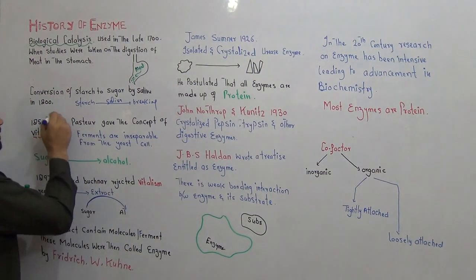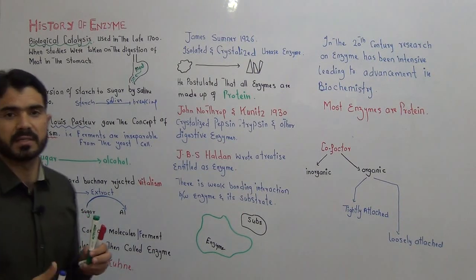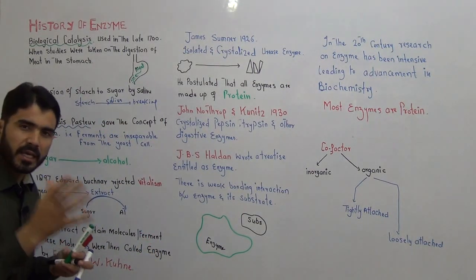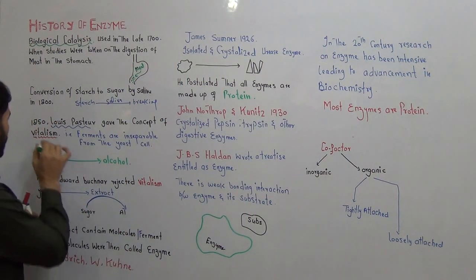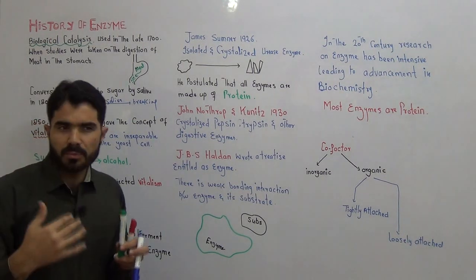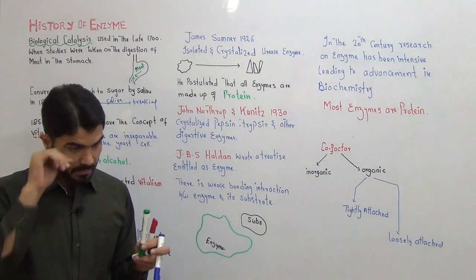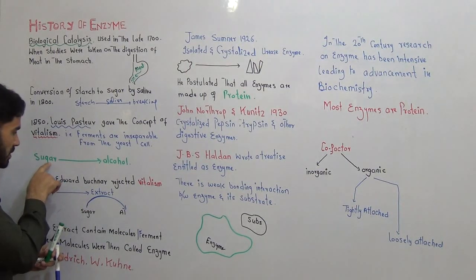Then the most famous scientist, Louis Pasteur, came, and he gave the idea of vitalism. How do people make alcohol? Alcohol is made from sugar.